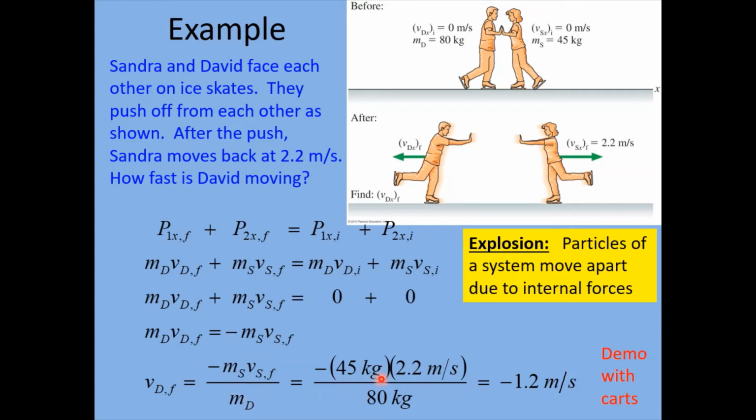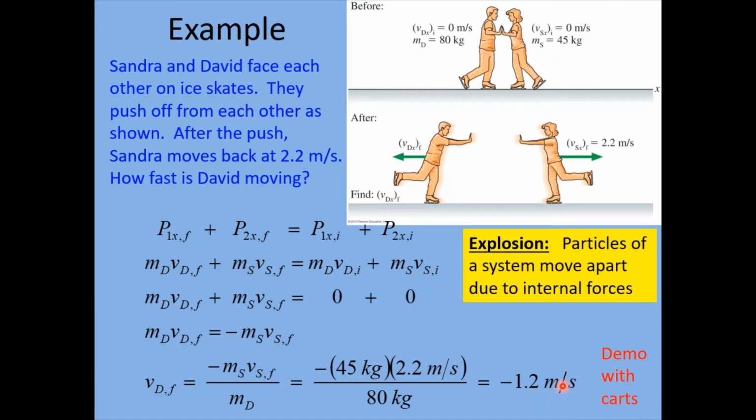Sandra's mass is 45 kilograms. Sandra's final velocity was given as 2.2 meters per second, and David's mass is given as 80 kilograms. And then remember there's this minus sign here that we picked up right here. So on our calculator, this turns out to be negative 1.2 meters per second.